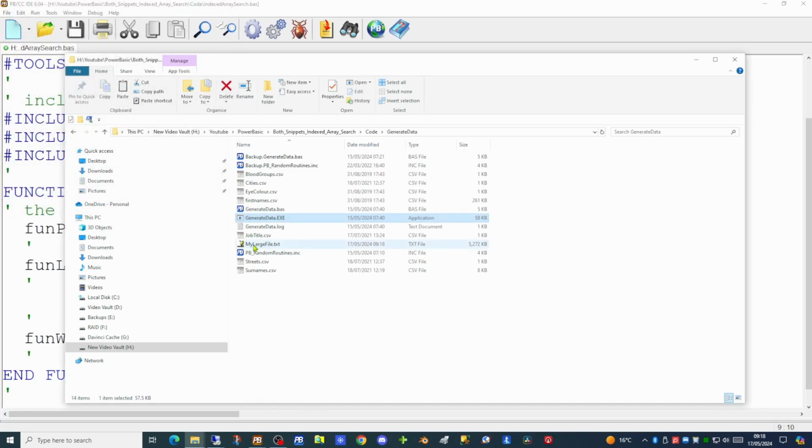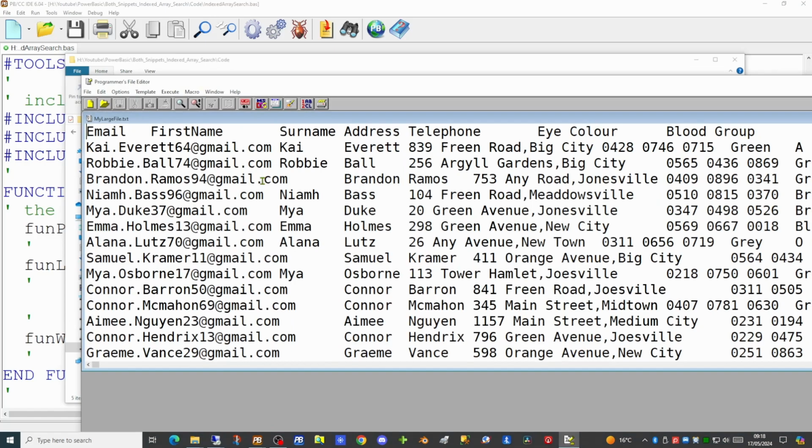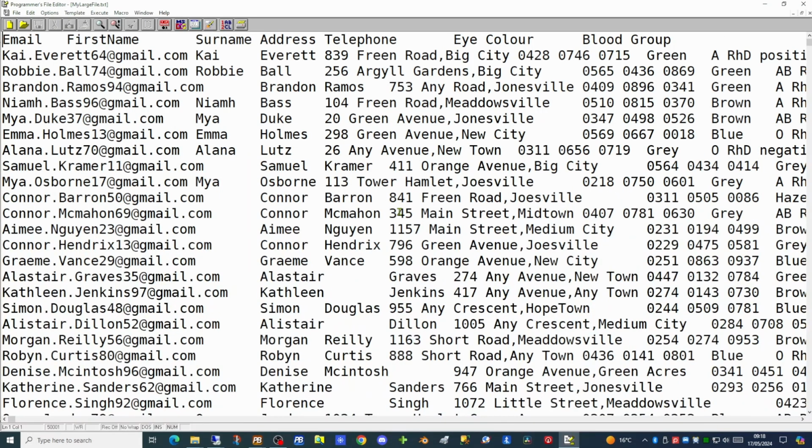Now we can copy this mylargefile into our folder. So now that we've actually got a text file in here, let's have a quick look at it. As you can see, it contains all the information that we asked it to generate. So this 50,000 record file we're going to load into one large array inside our PowerBasic application. And then we're going to try 3 different methods of actually searching out data.